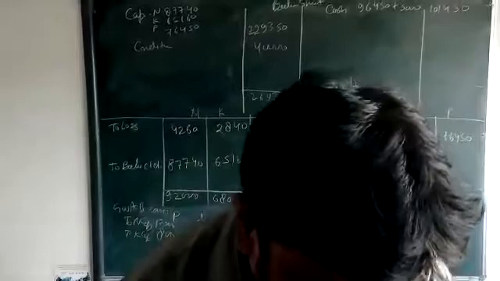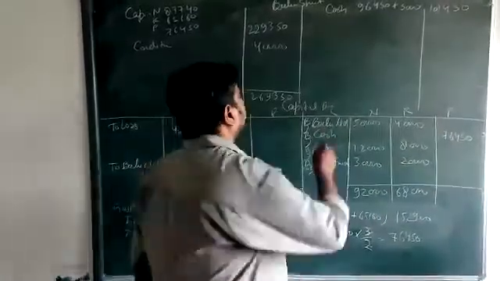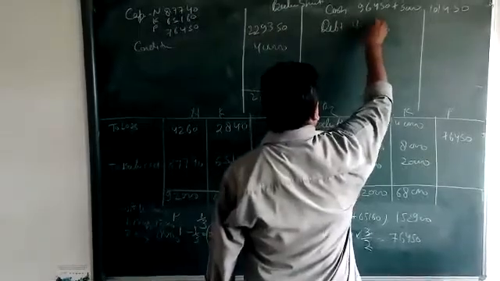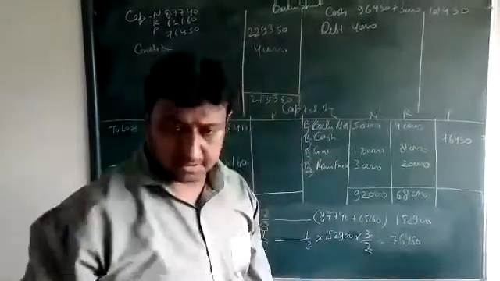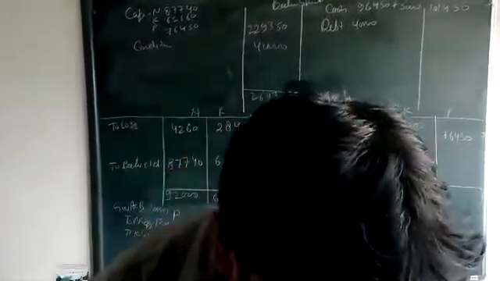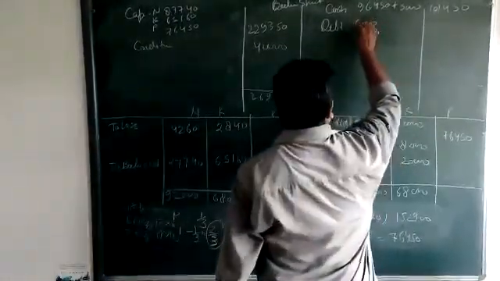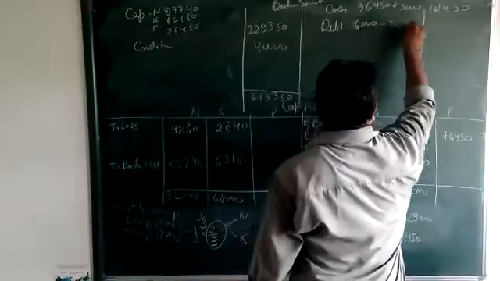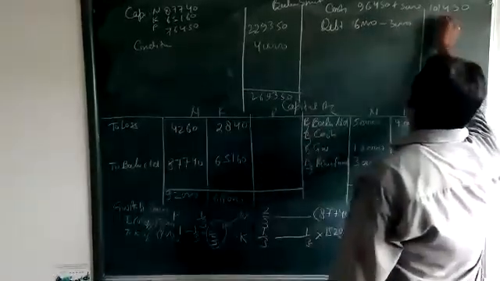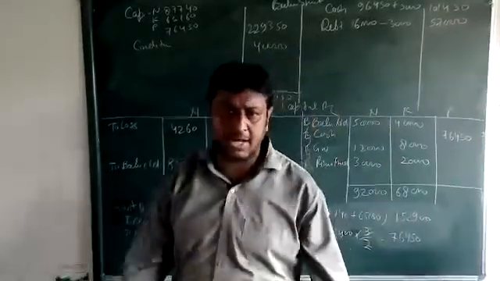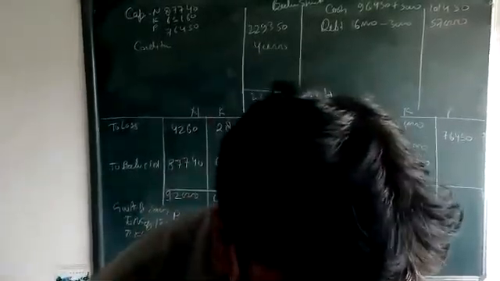Okay. Then next, debtors. Debtor amount, I think 40,000 or 50,000. Sorry, 60,000. Debtor amount is 60,000 less provision, 57,000. Okay, beta.